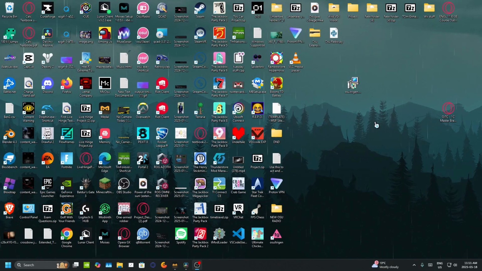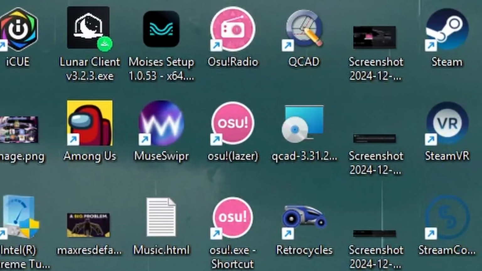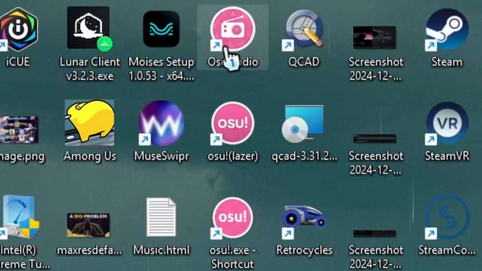Can you spot it? It's on the screen somewhere, amongst all of these other apps, all of these other applications, all of these screenshots. OSU Radio is here. That's right. It's right up here. And today, I am going to show it off.